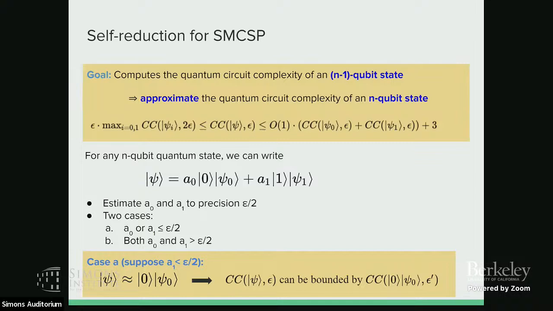And then we just consider two cases. The first case is that either A0 or A1 is very small, which means that psi is close to the other. For example, if A1 is very small, which means that psi is close to |0> psi 0, because this branch is almost negligible. And then in this case, the circuit complexity of psi can be bounded by the circuit complexity of psi 0, right? So you can have the bound by just using |0> and psi 0.